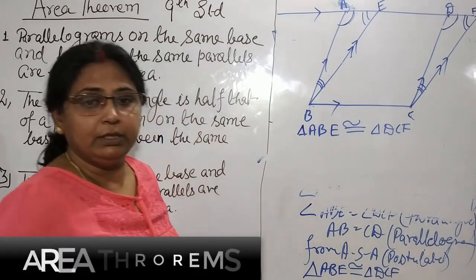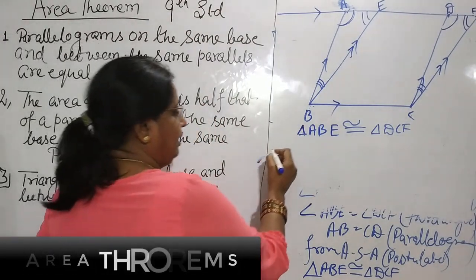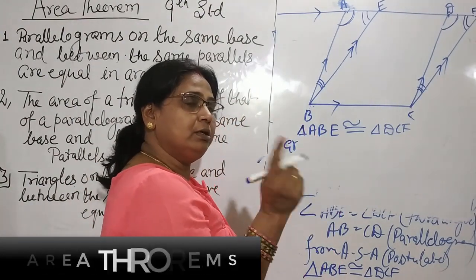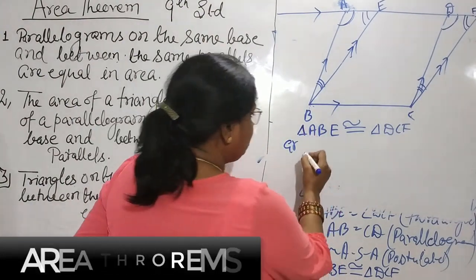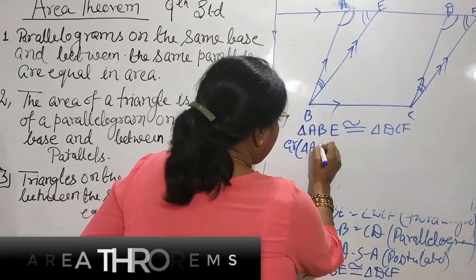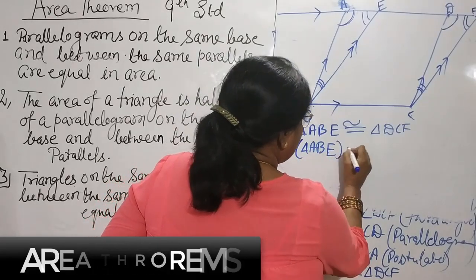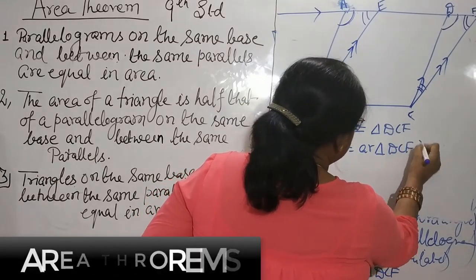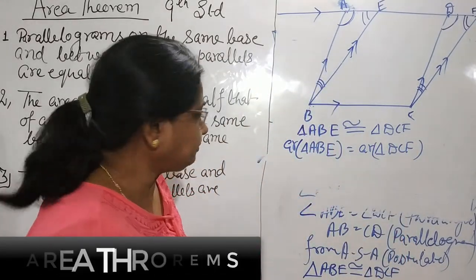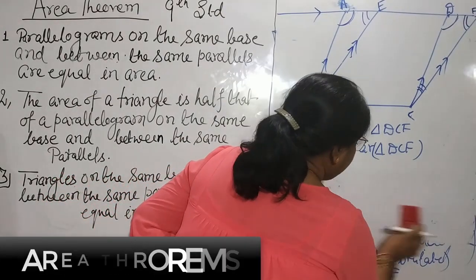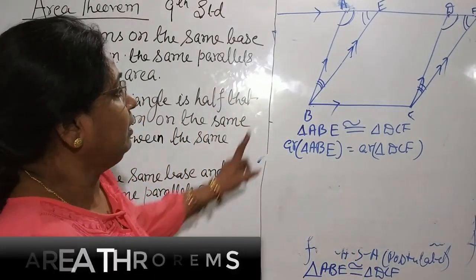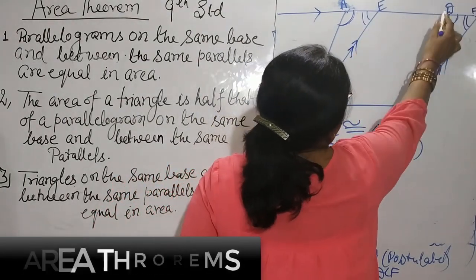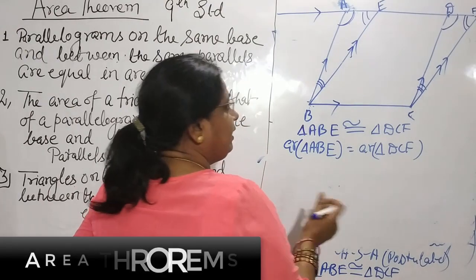Both are congruent. That means their area is also the same. If two triangles are congruent, their areas are also the same. So the area of triangle ABE is equal to the area of triangle DCF. And if both areas are the same, then adding this portion in both, we add the same area on both sides.